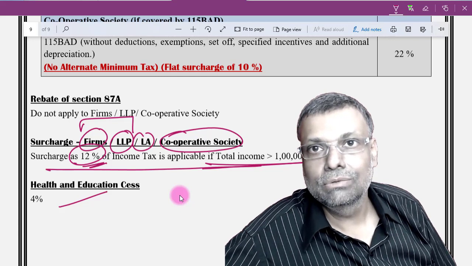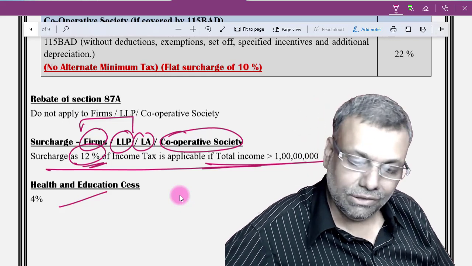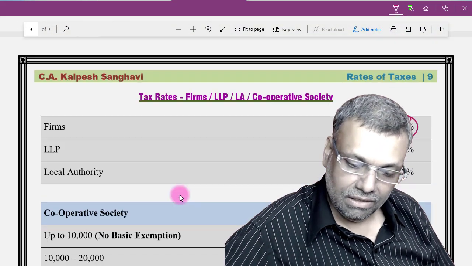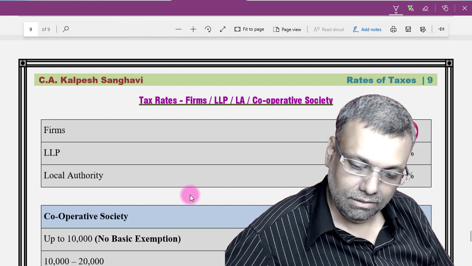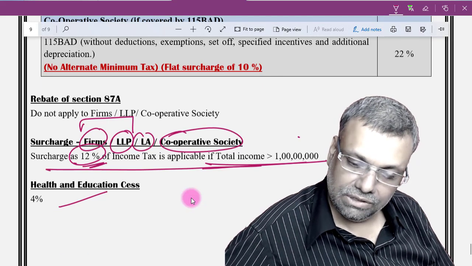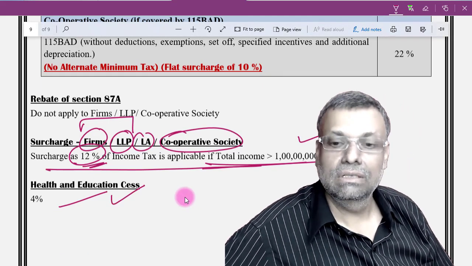So with respect to the tax rates of the firm, there are no great variations whatsoever. So the firm's tax rate, the firm's surcharge, and the firm's cess.